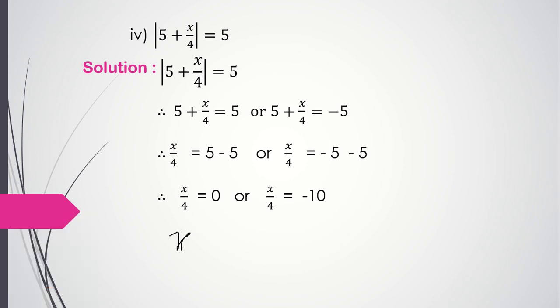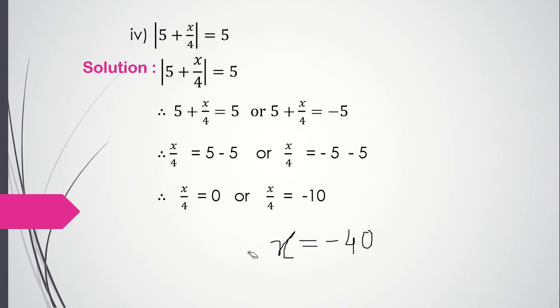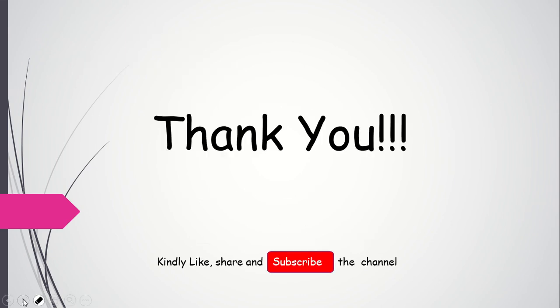x is equal to 4 into 0 is 0, or this 4 will go that side, 4 into -10 is -40. Therefore x is equal to 0 or x is equal to -40 is the answer. X is equal to 0 or x is equal to -40.